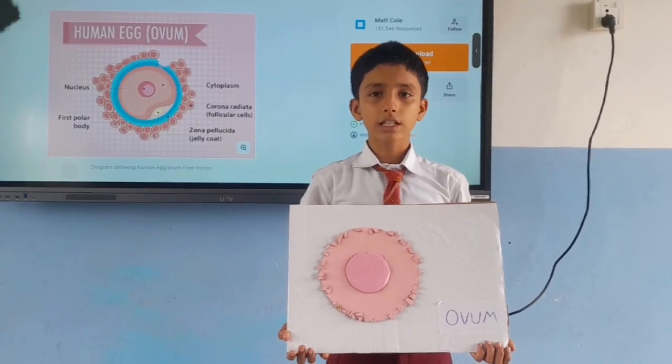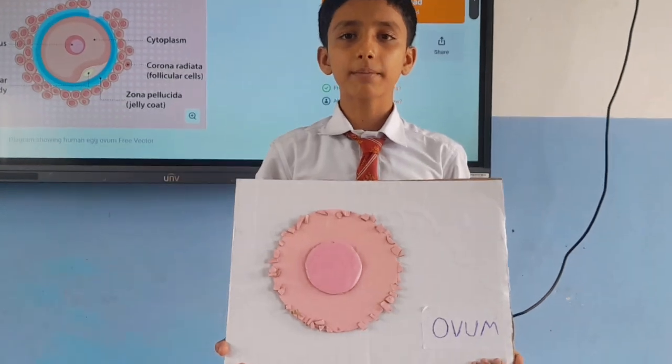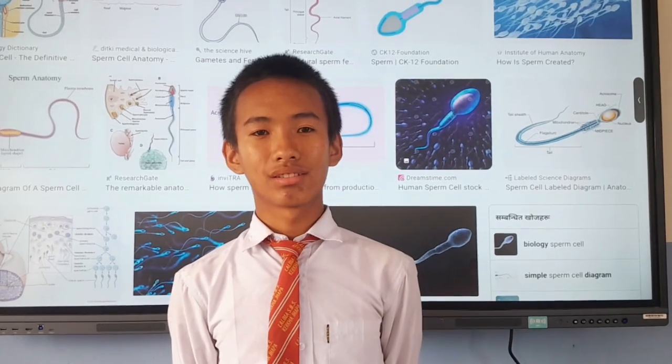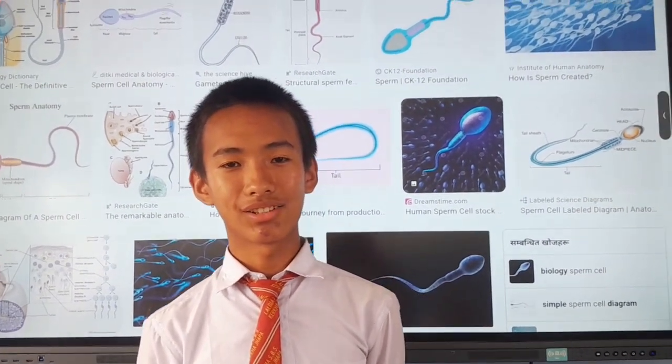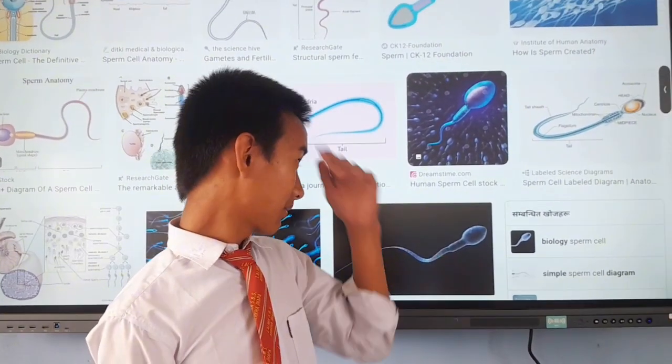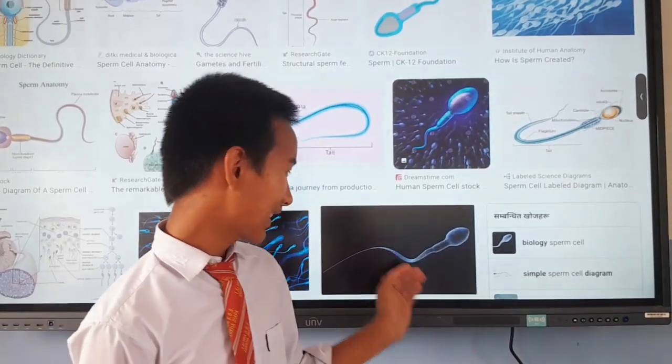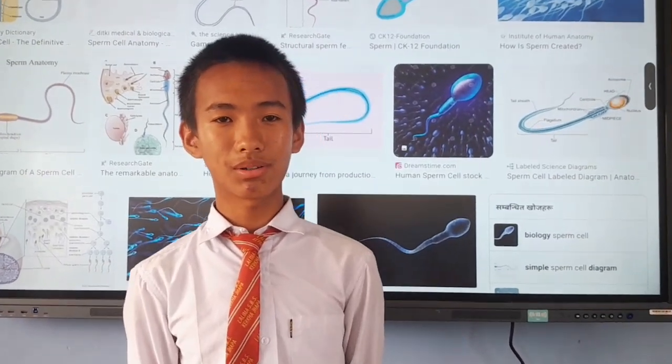Ovum is the largest cell in the human body. Its size is about 100 microns in diameter. It is produced by the ovary in the female reproductive organ. The smallest cell in the human body is the sperm cell. The size of the sperm is 10 million times smaller than that of the ovum. Sperm has a tail.